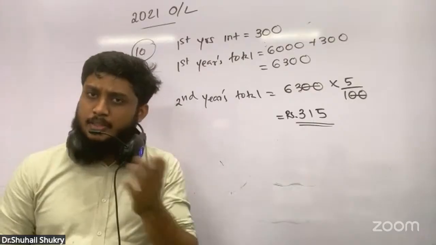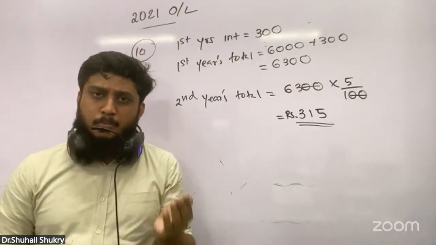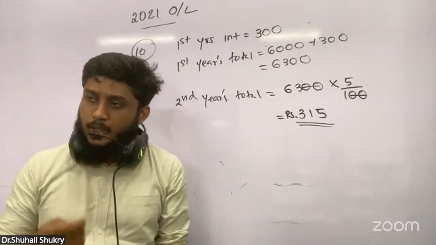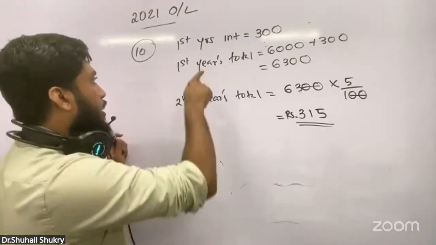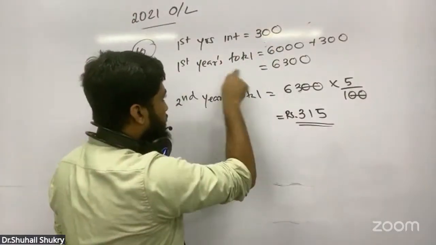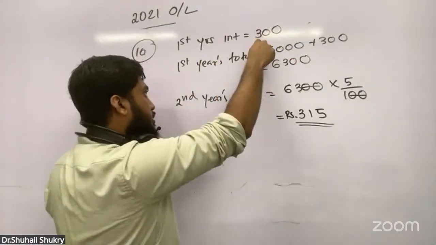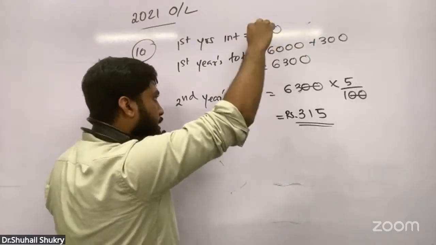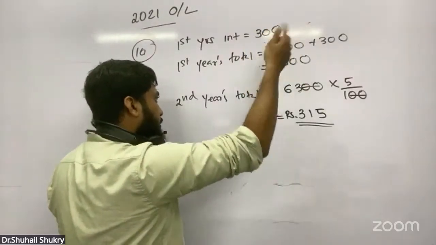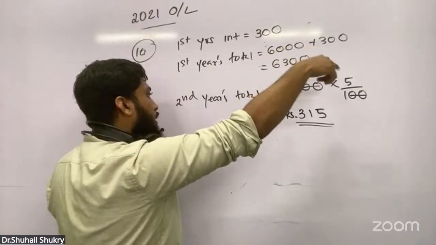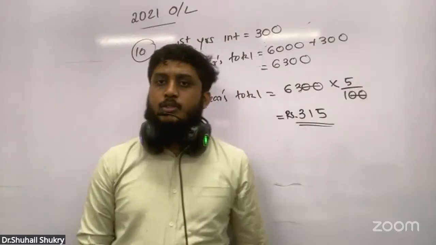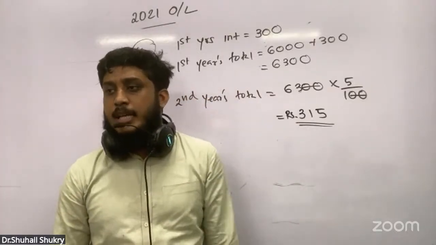What is the difference between simple interest and compound interest? In simple interest, every year you get the same interest amount. In compound interest, every year your interest amount will increase. First year's interest is 300. At the end of the first year, the total with interest, 6,300, is in the bank. They calculate interest on the balance, so for 6,300, 5% is 315, the second year's interest.